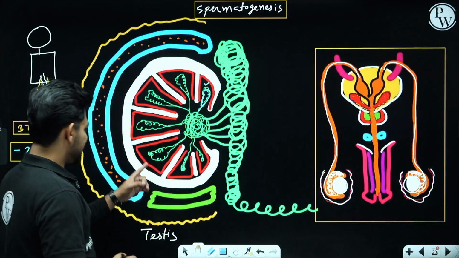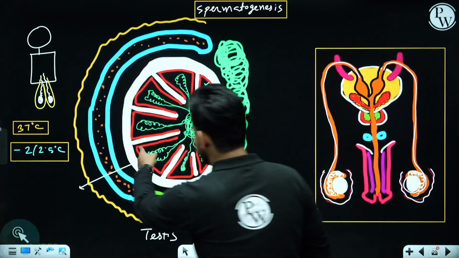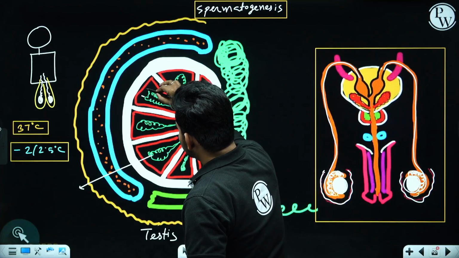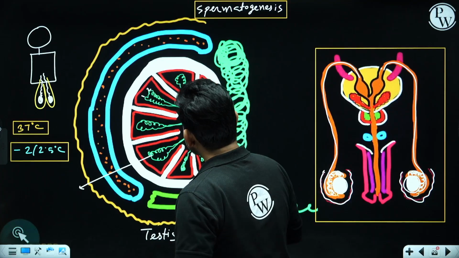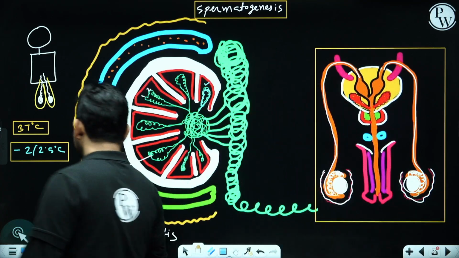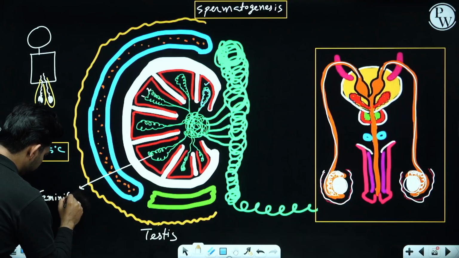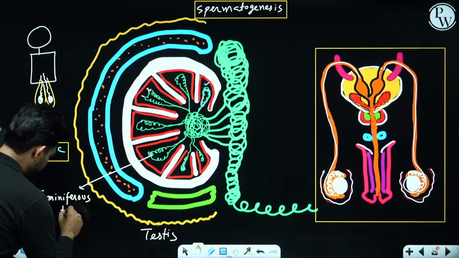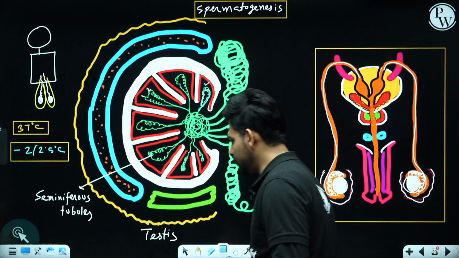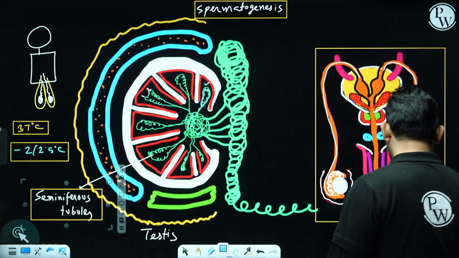Inside the testis, the highly coiled tubes, one, two, or three inside each testicular chamber or lobule, are called seminiferous tubules. Why are they so important for us? Because they are the site of spermatogenesis.